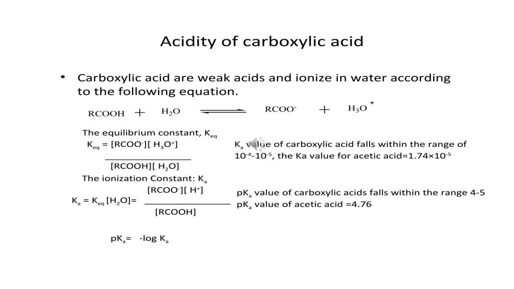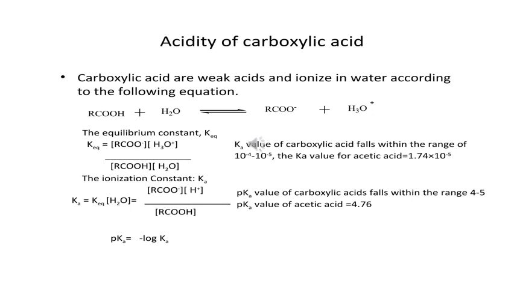The Ka value for acetic acid is equal to 1.74 into 10 raised to the power minus 5. Then the ionization constant Ka is equal to K times concentration of water, which is equal to concentration of RCOO negative charge times concentration of H plus ion divided by concentration of RCOOH.